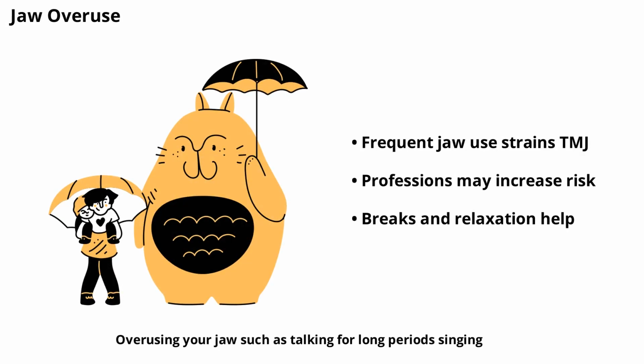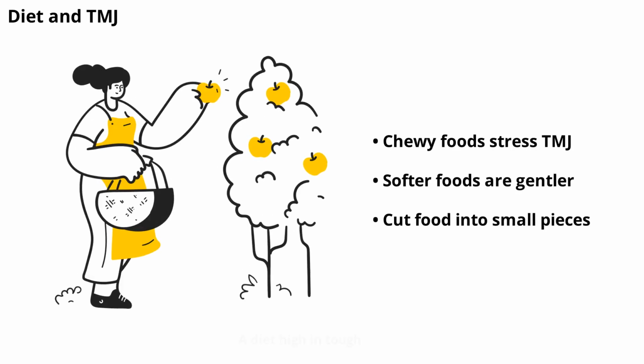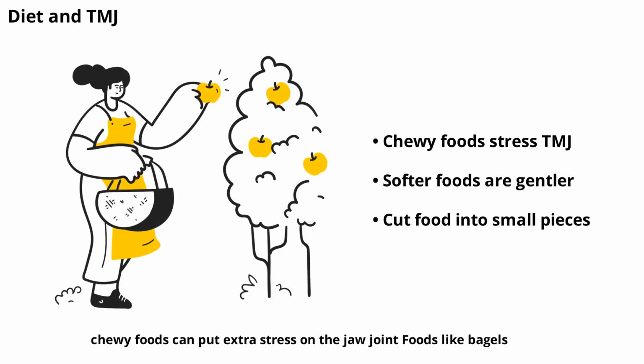Overusing your jaw, such as talking for long periods, singing, or playing wind instruments, can strain the TMJ and surrounding muscles. If your lifestyle or profession involves frequent jaw movement, it's important to take breaks and practice relaxation techniques to avoid overuse injuries.